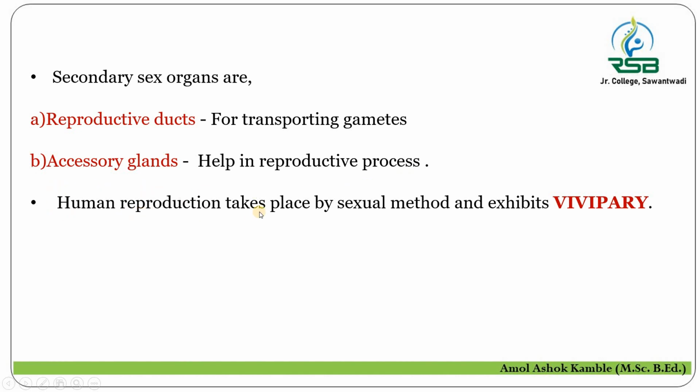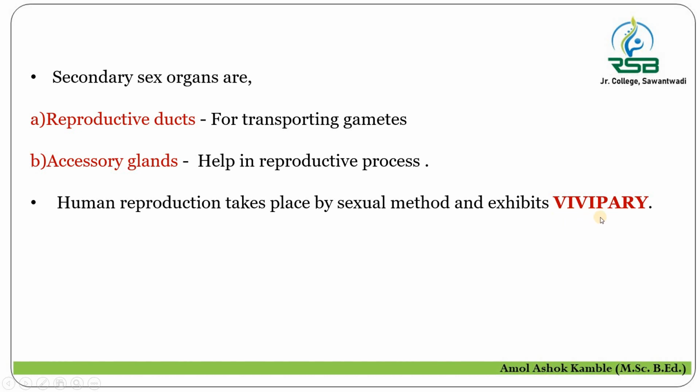One of the major characteristics of human reproduction is that it takes place by the sexual method and exhibits vivipary. We know there are viviparous organisms and oviparous organisms. What is vivipary? Viviparous organisms directly give birth to the young ones.